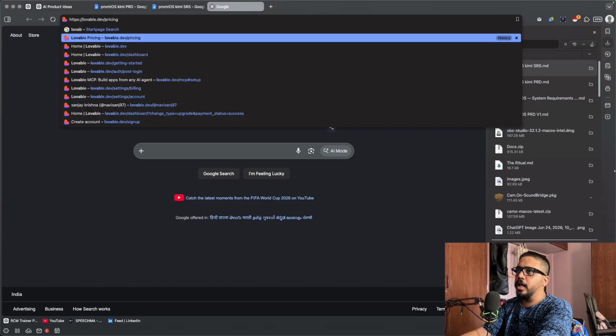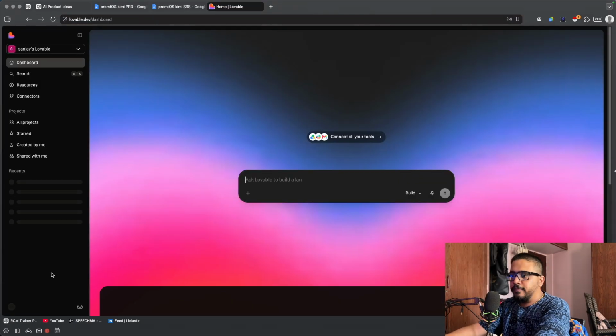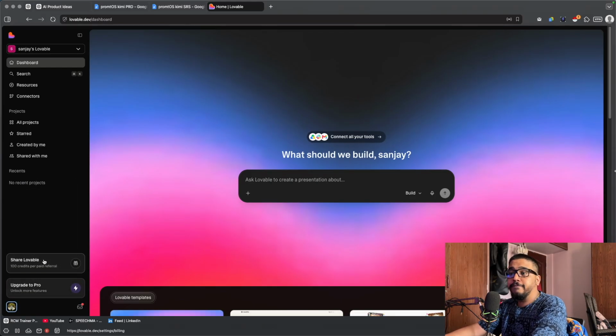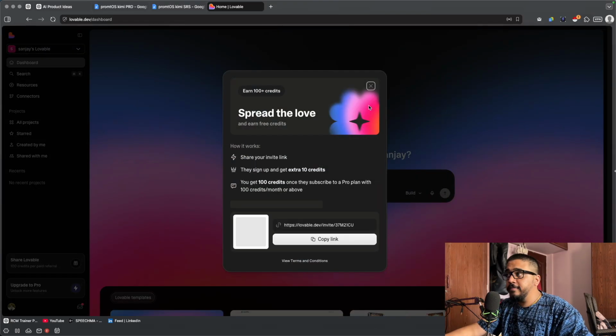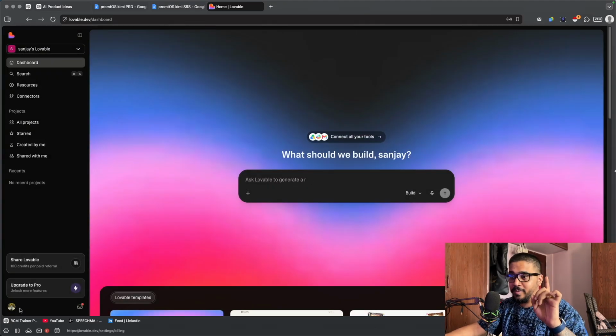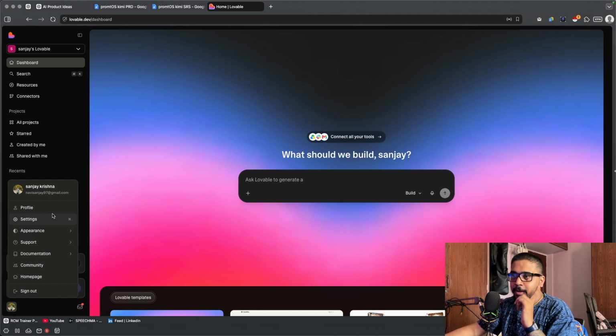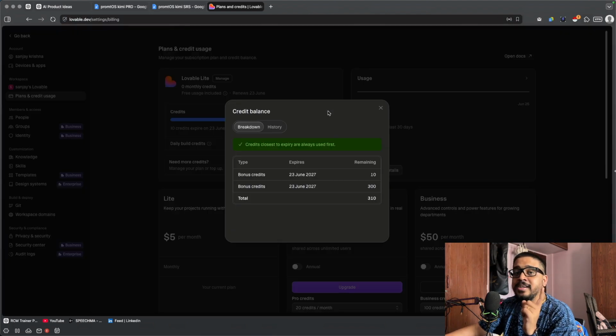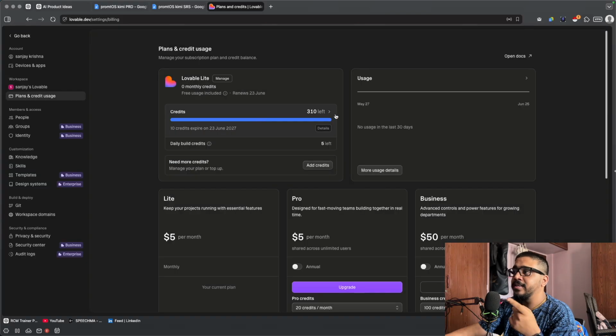So this is the Lovable website, lovable.dev. If you come here and see, I'll tell you what is the magic which I've got. I've got this one for free, totally free. Not even a single rupee was spent. Okay, and let me just go to the settings and I'll show you. If you see, I have 310 credits left and a daily credit limit of 5. I renewed on 23rd of June, like a couple of days back. In the last part of the video, I'll tell you how to get Lovable Lite for free.